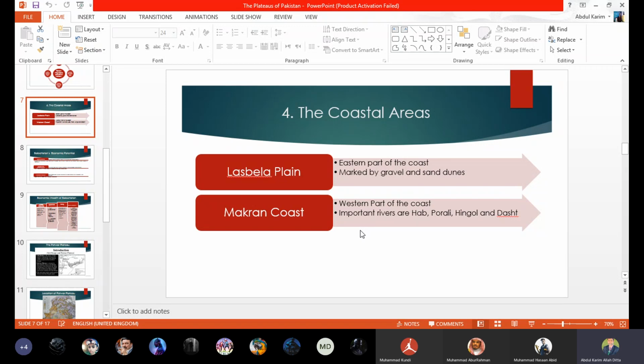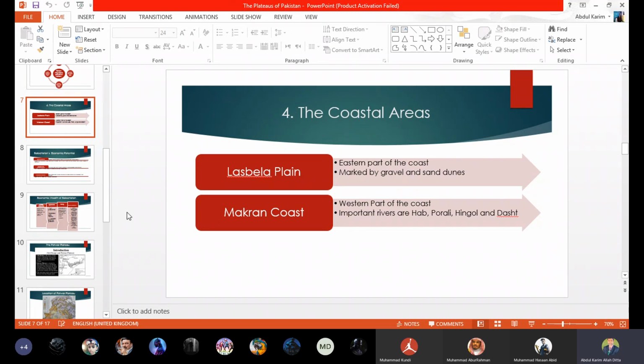They have the same system as the river Indus has, because the river Indus starts from the mountain sides of Pakistan and it flows down and down and down, and then it falls into the Arabian Sea. So it has an outward drainage system, my dear. But other rivers which are in Balochistan have inland drainage, meaning that they finish on the land part. So this is about the fourth part of the Balochistan plateau, beta.